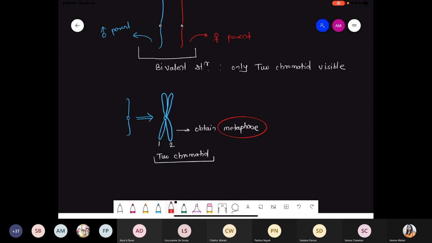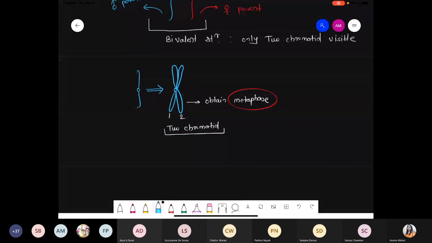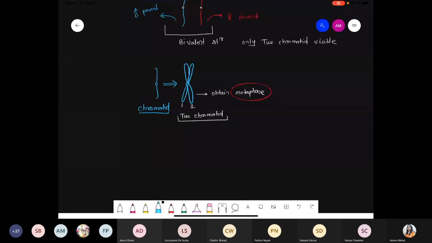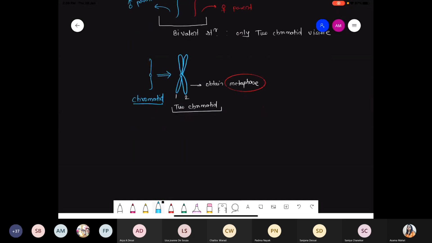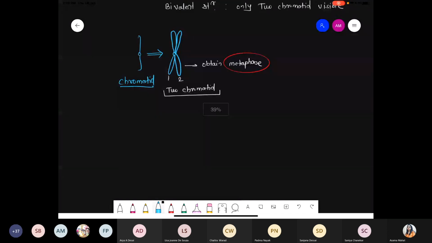So I'm telling you the difference exactly. What we drew here are basically chromatids. And how many chromatids are visible? Only a single chromatid is visible. Blue color single, red color single. So that's why we say these are bivalent structures. Quickly, I'm giving some steps. The structure will be something like this.